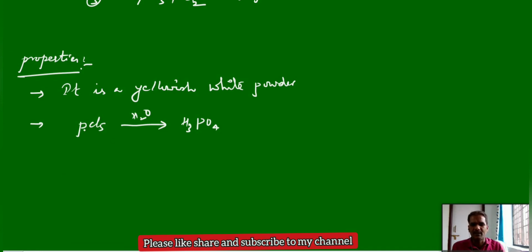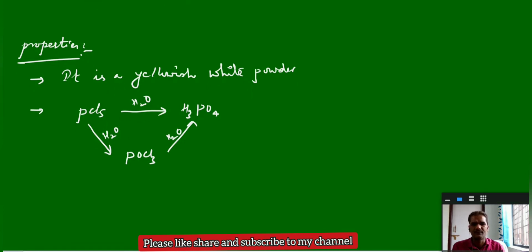First PCl5 undergoes hydrolysis to give the intermediate POCl3. That POCl3 finally produces H3PO4, the final product. The first step uses a limited supply of water, and the second an excess of water.